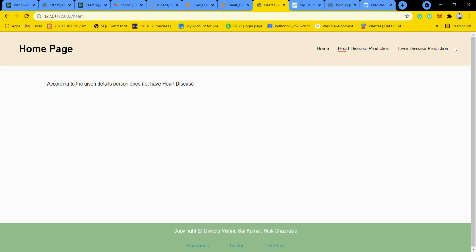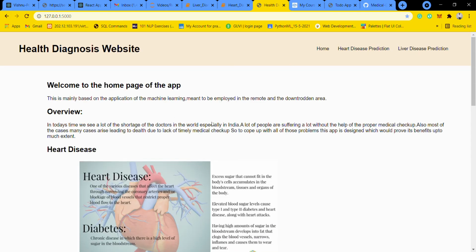Like this, you can enter anyone's details, giving those scanning values, and predict whether there is heart disease or liver disease or not. This is my overall project. I used Flask development for this website. The backend is Flask and the front end is plain HTML and CSS.